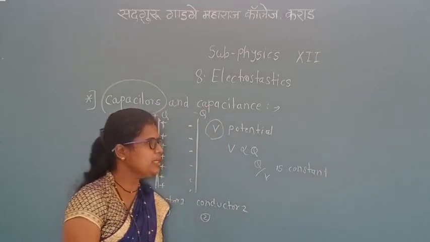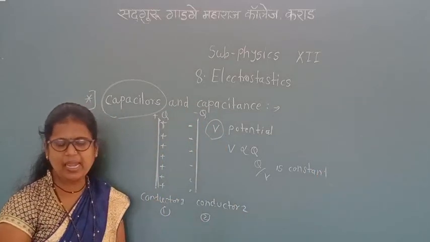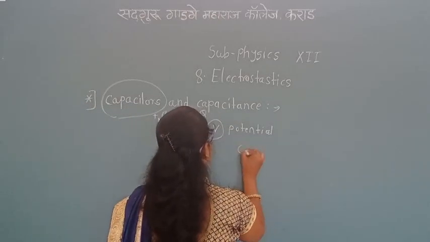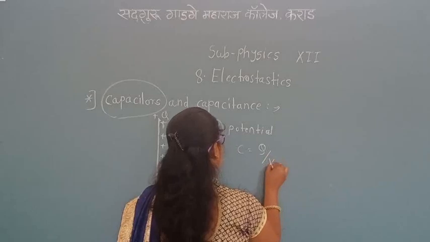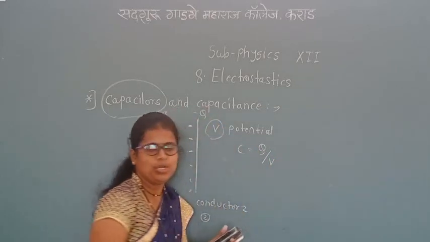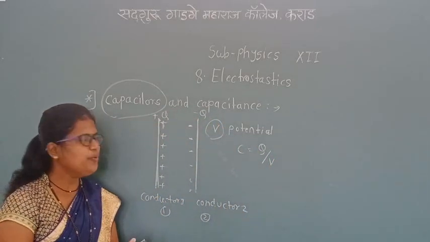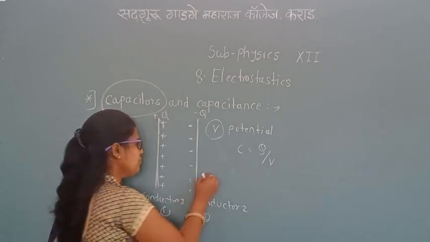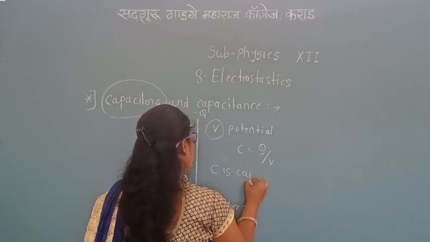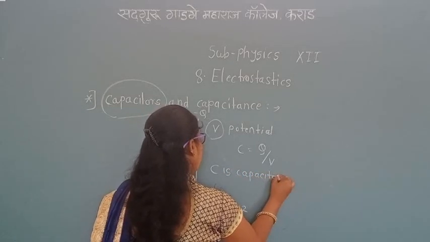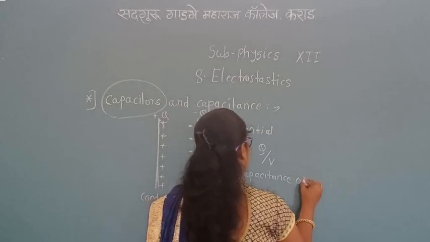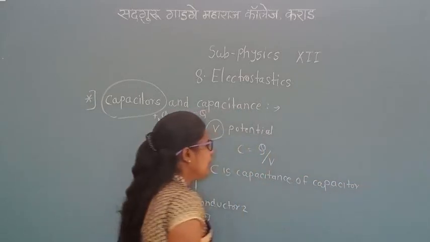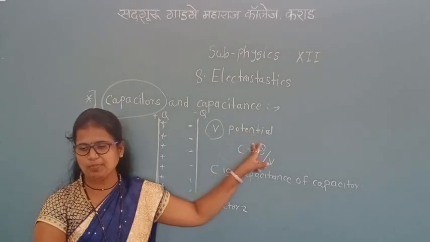Now we are going to study what is meant by capacitance. Capacitance C is equal to Q upon V. Therefore C is called the capacitance of the capacitor.